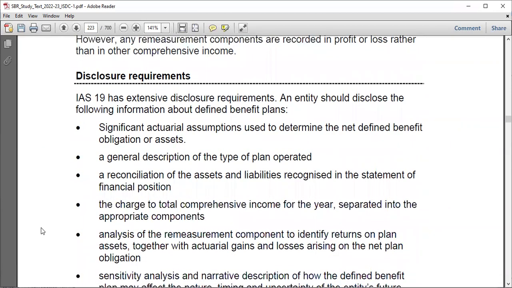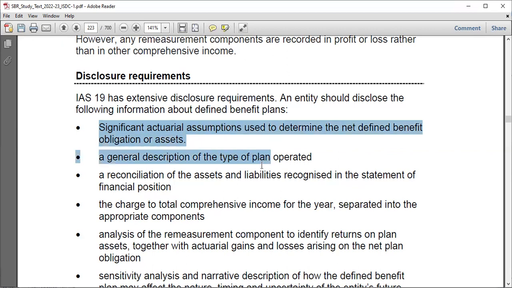All right, that's over. Disclosure requirements. These disclosures are usually what you do in the computation. For example, you disclose significant actuarial assumptions. The actuaries determine some values, like the fair value of plan assets, present value of liabilities, and actuarial assumptions used. Let's say, what inflation rate did they consider to obtain the final salary? A general description of the type of plan operated, specifying whether it's a defined benefit or a defined contribution, and a reconciliation of the assets and liabilities recognized in the statement of financial position, at the beginning and at the end of the year.